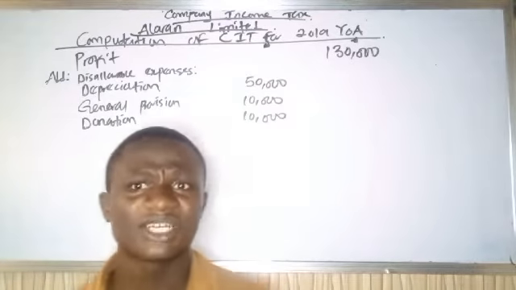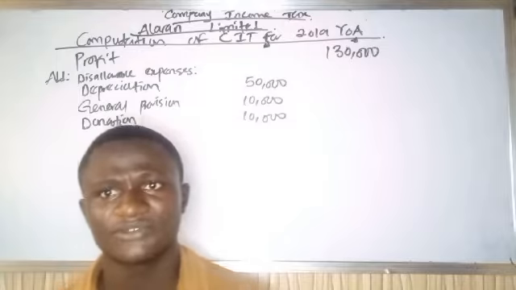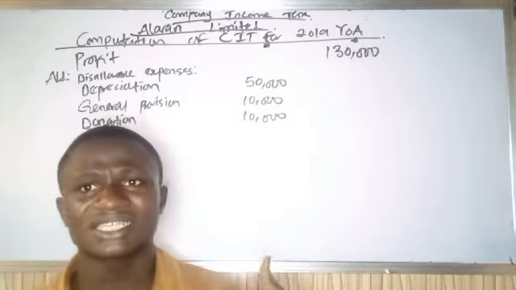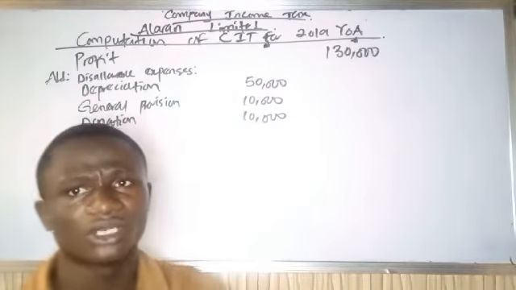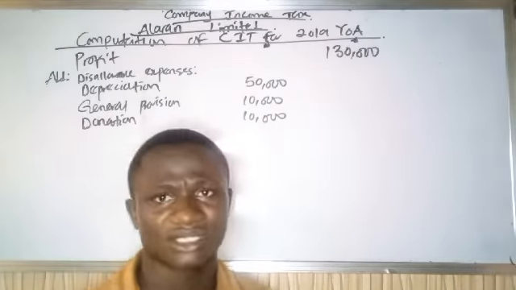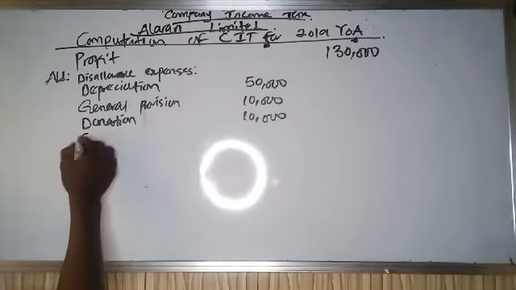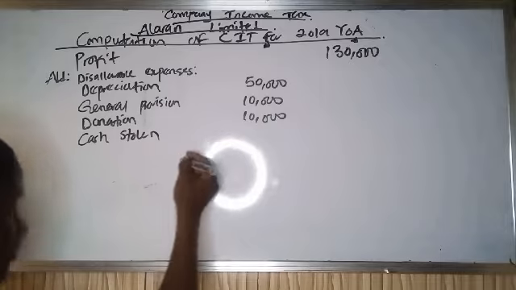Fine, you lost the money, but it is your mismanagement. If you manage the cash very well, you will not lose it. The tax authority should not bear that loss. You should bear it because you are the one that mismanaged your cash. So it is none of our business. Cash stolen in transit, we are going to add it back, which is 5,000 naira.